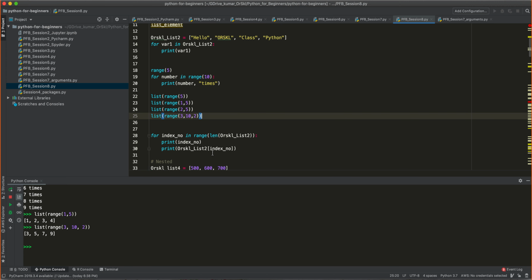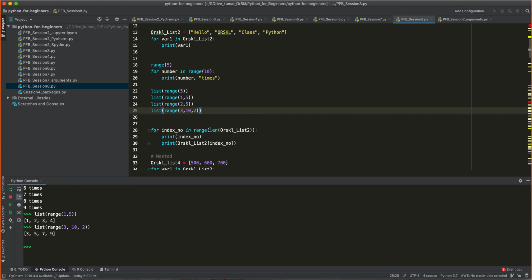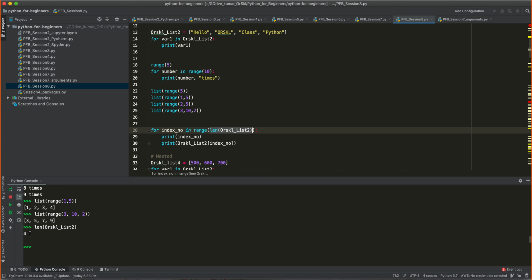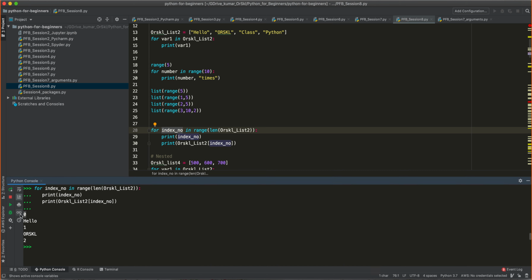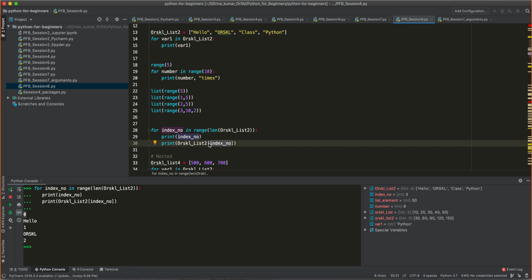Okay, cool. As an example, you wanted to depend on the length of a list, and you wanted to pass that length as an input to range. You can definitely do that. What is length of RSQL list 2? It is 4, right? And that 4 will become an input for range. So range of 4, and the range of 4 becomes index number, and I also wanted to print like this. See what happened? I say print index number. The first time it is 0. And in the list, what is RSQL list of 0? It is hello. The first iteration is completed.